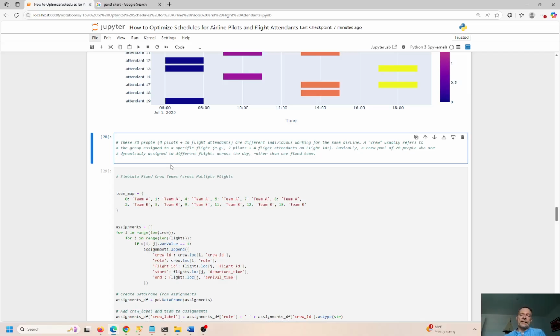So you always have 2, and then the flight attendants can be any number. I've seen just a couple on smaller flights. 3 or 4 is pretty common, up to several, right? If you're taking a big international flight and going several hours.